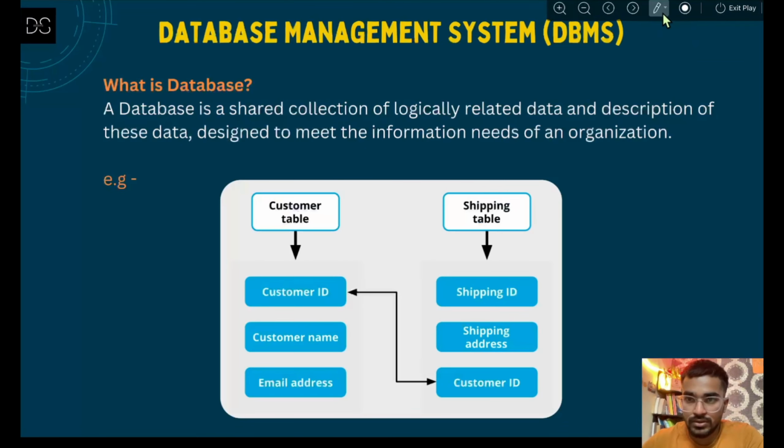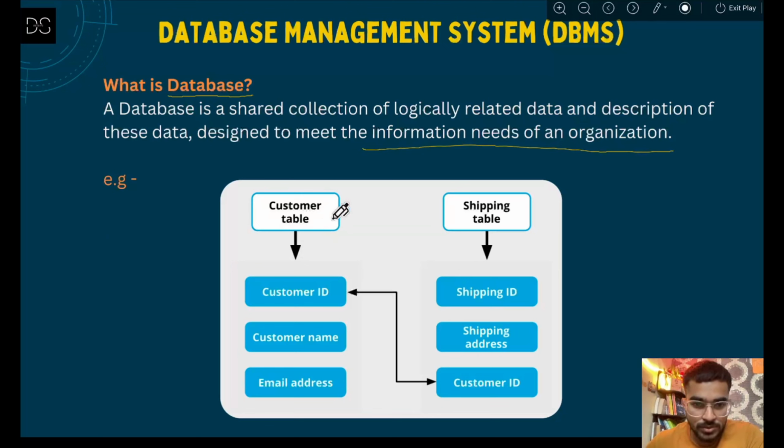So first of all, before understanding database management system, we need to understand what is actually a database. A database is a shared collection of logically related data and description of this data, designed to meet the information needs of an organization. So let's say, for example, there is an e-commerce company which is selling some kind of product. You can take an example of a company, let's say Flipkart or Amazon.